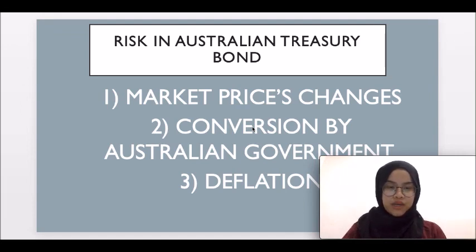Second, conversion by Australian government at any period, subject to a minimum of 3 months of notice. The Australian government may convert the holding of its treasury bond that is registered directly in the Commonwealth Stock Register. If this situation happens, the investor will continuously receive the exact amount of face value and coupon interest payment that they are entitled to with the bond. Yet, sadly, the investor could not sell their treasury bond investment on the ASX. So, thirdly, the deflation.